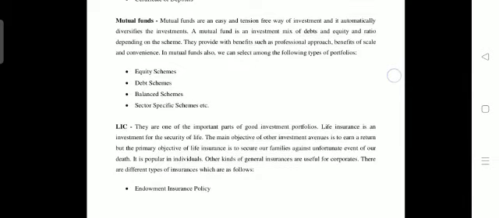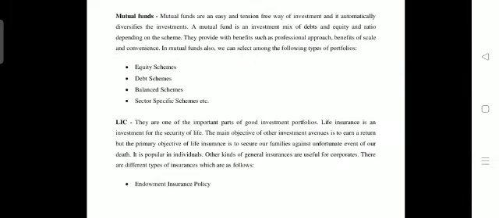Then the next one is the mutual fund. Mutual funds are an easy and tension free way of investment, and they automatically diversify the investments. Making investment in one investment alternative is considered very risky for the investor. For that reason, one technological thing has been implemented in the financial market, in the name of the mutual fund.